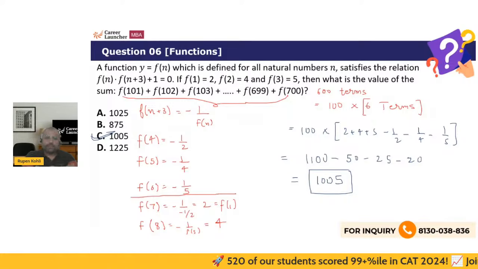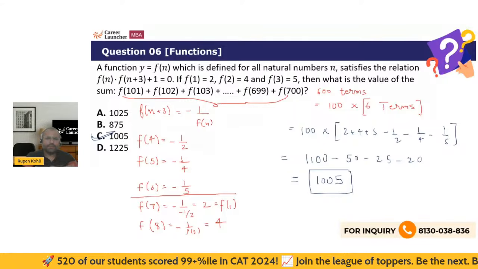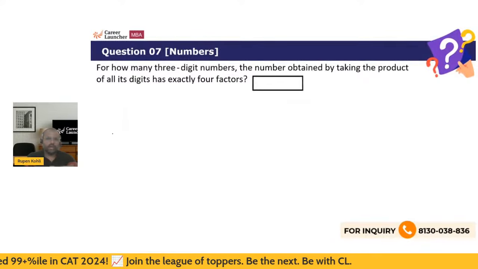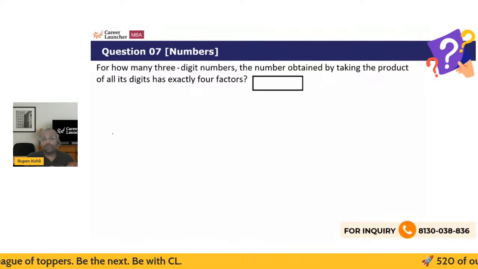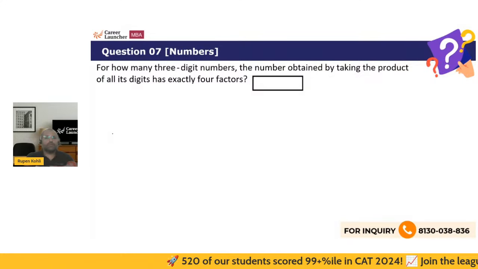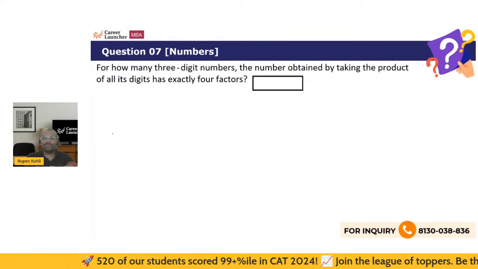Okay, let's see what we have for the next one. This was a little bit heavy duty question, but I'm sure the next one you would want to try. Numbers. Don't forget, numbers questions have come directly in recent years. So let's see, how do you make sense of this one?